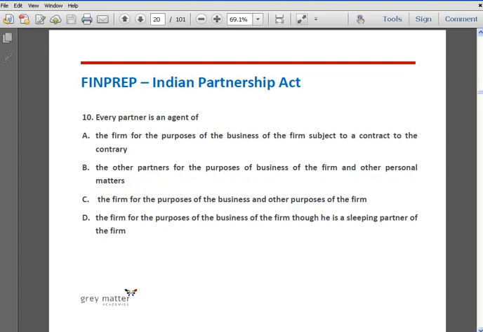Question number 10. Every partner is an agent of: option A, the firm for the purposes of the business of the firm, subject to a contract to the contrary; option B, the other partners for the purpose of business of the firm and other personal matters; option C, the firm for the purposes of the business and other purposes of the firm; option D, the firm for the purposes of the business and the firm, though he is a sleeping partner of the firm. The correct answer is option A. Because partnership is for the purpose of business carried on by all or any of them acting for all, it is an extension of the law of agency.